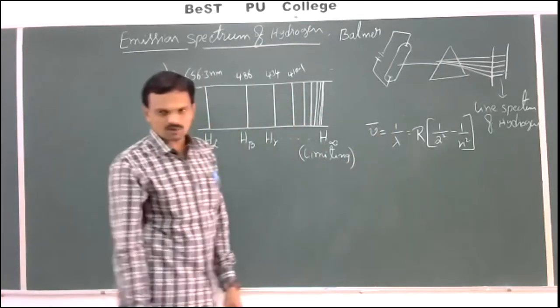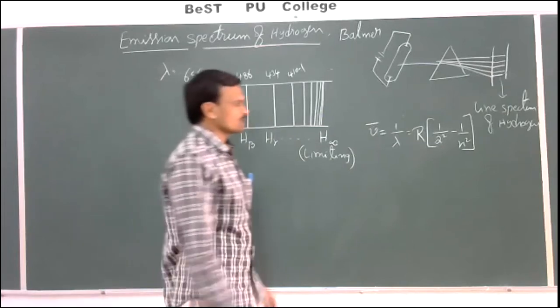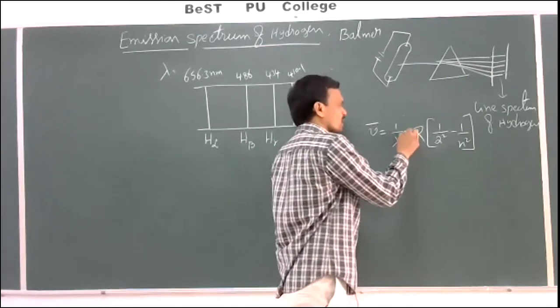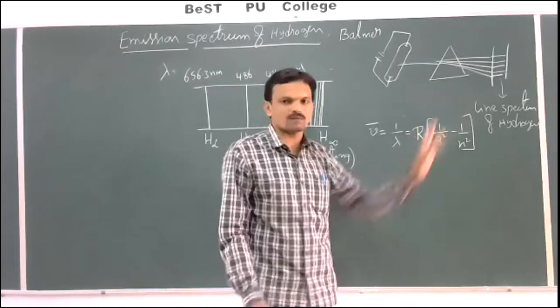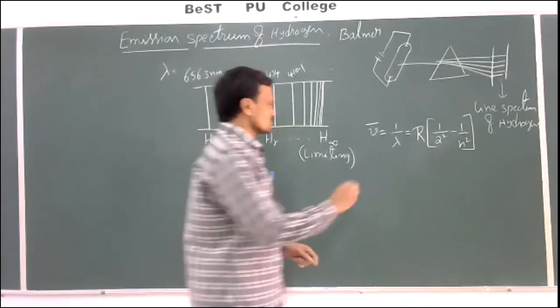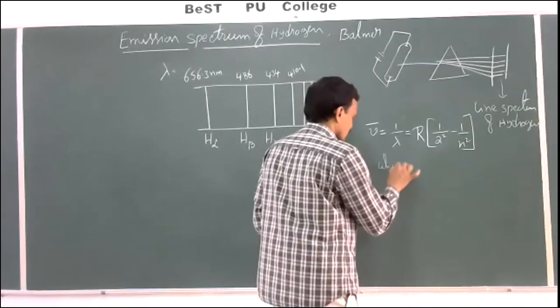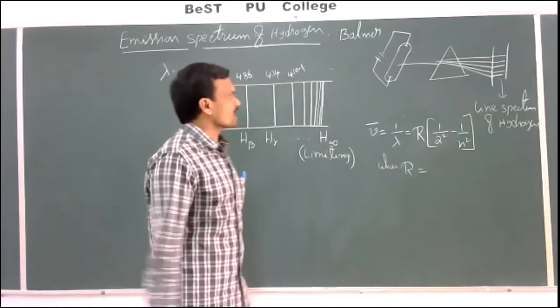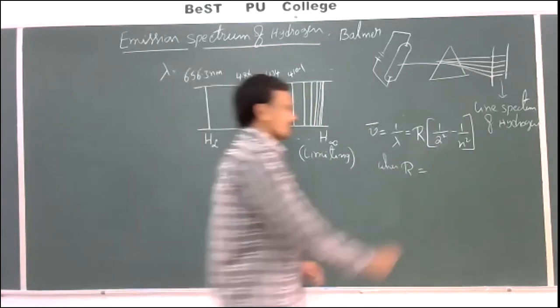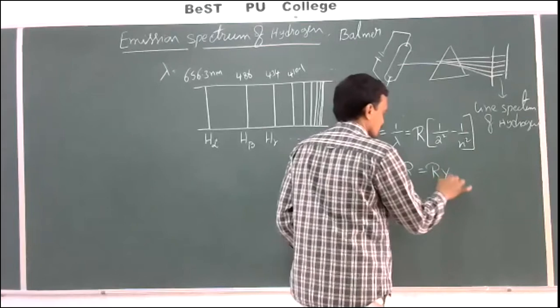Here R is known as the Rydberg constant.